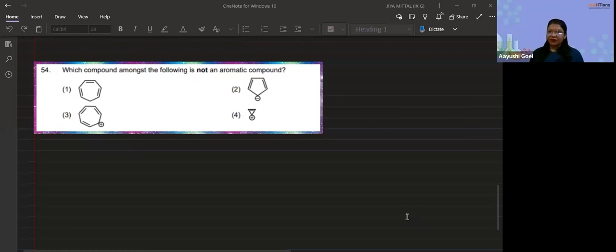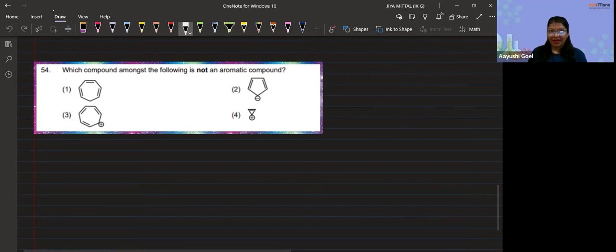Now this is the 54th question, which is part of chemistry, and the question asked which compound among the following is not aromatic? First of all, the question says that it should not be aromatic. They are not asking for the aromaticity. So now we have to see which one is not aromatic. The first thing we should know is what we mean by aromatic and what rules define aromatic compounds. So let's see.